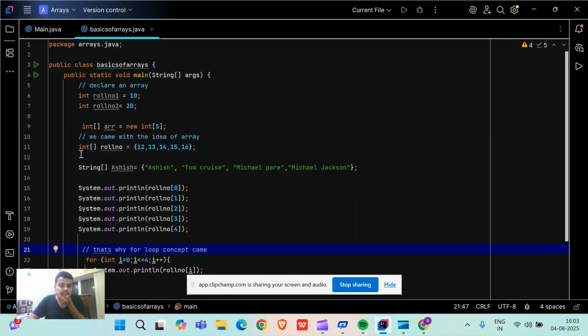And this is just a declaration statement. And this is both declaration and initialization. Initialization means I have declared and I have also initialized. So this is the meaning of arrays in Java, and in any programming language.